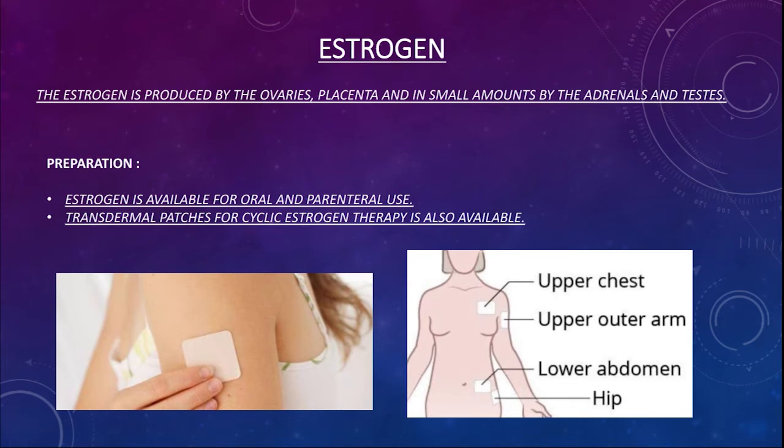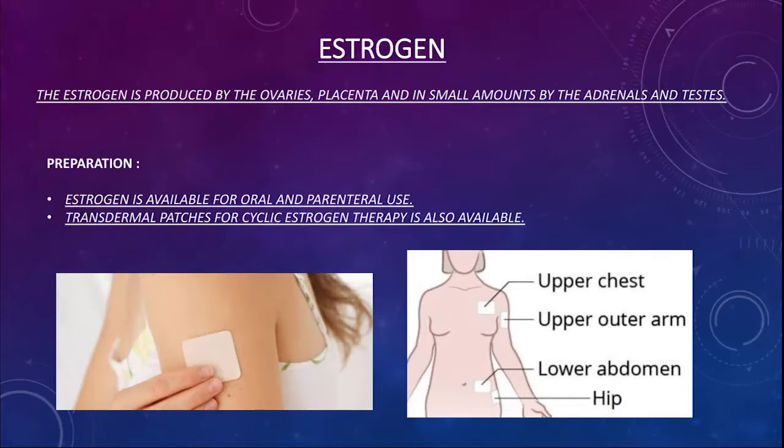Estrogen is available for oral and parenteral use, and transdermal patches for cyclic estrogen therapy are also available. Estrogen is used in cases of hormone deficiency and is available in the form of transdermal patches. Like we learned in the forms of drugs, patches contain medication, and the patient only has to put them on the skin and they will continuously release the medication or the hormone.